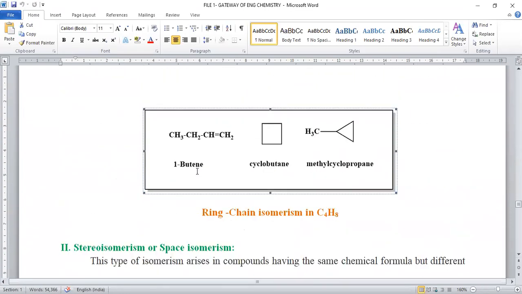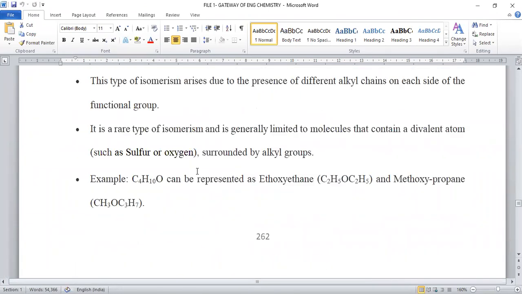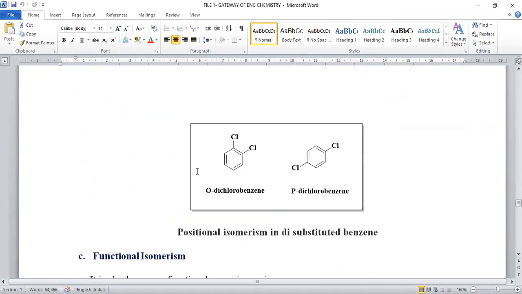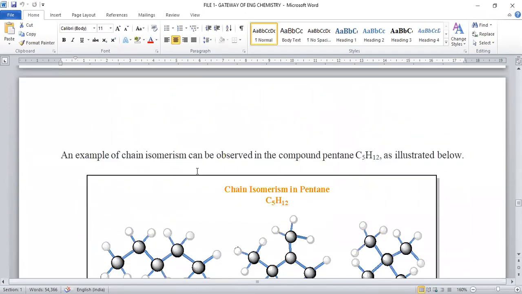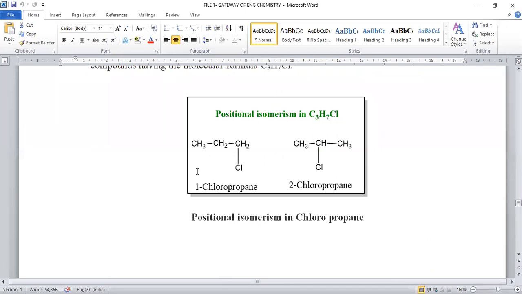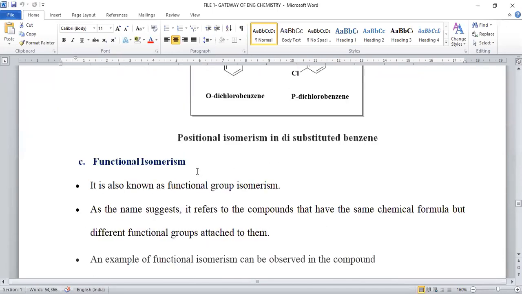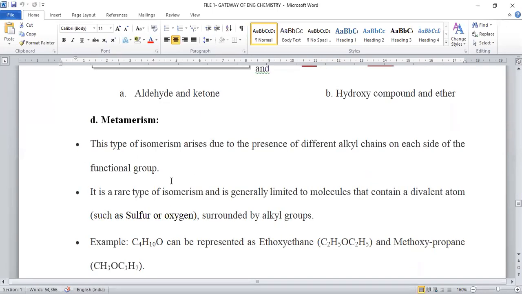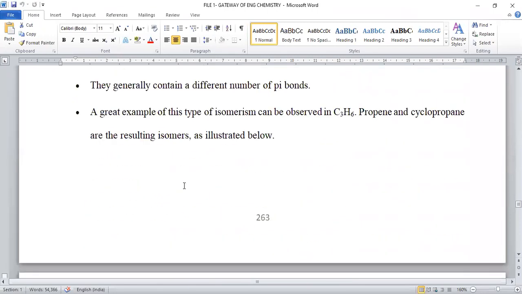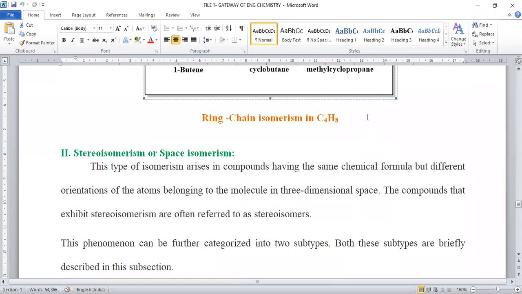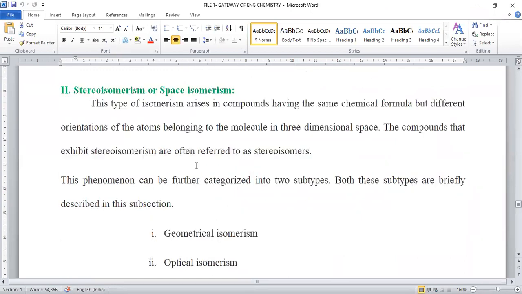Now, by this, structural isomerism is entirely completed. It is of chain isomerism, positional isomerism, functional isomerism, metamerism and tautomerism, and ring chain isomerism. So these are the types of structural isomerism.